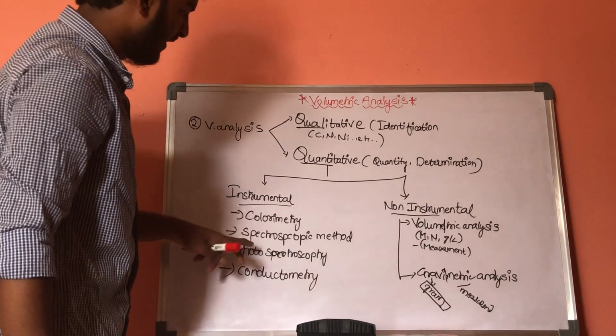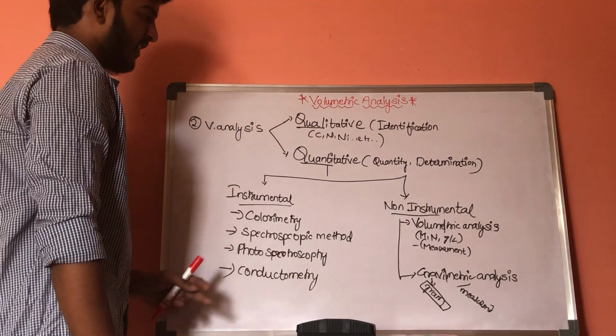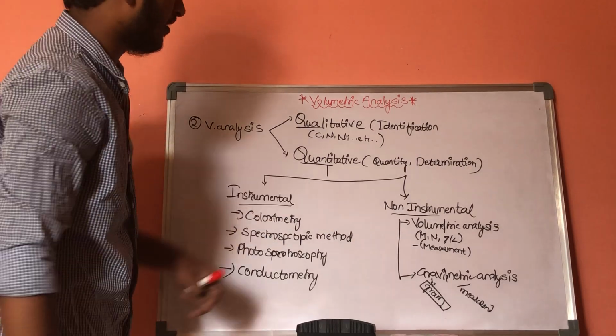It deals with colorimetry, spectroscopic method, photospectroscopy, and conductivity, etc. This is instrumental and this is non-instrumental.